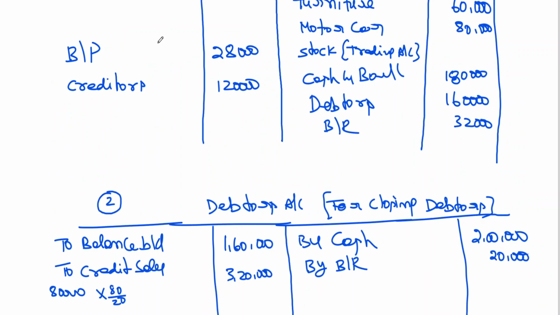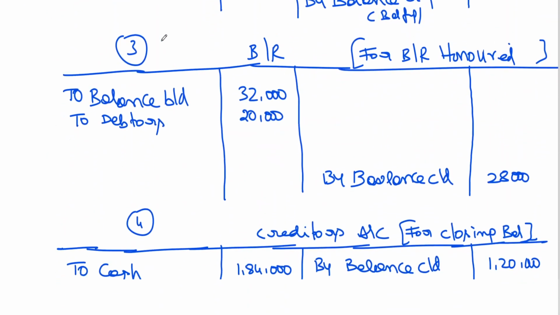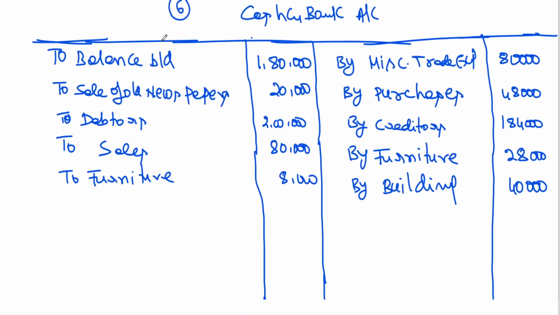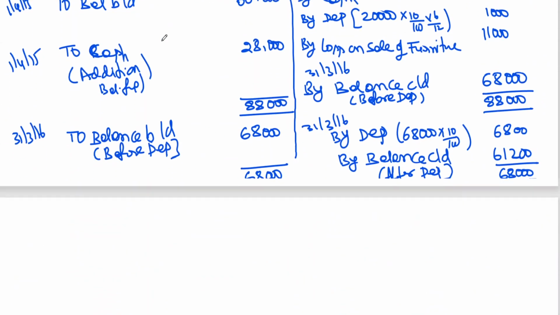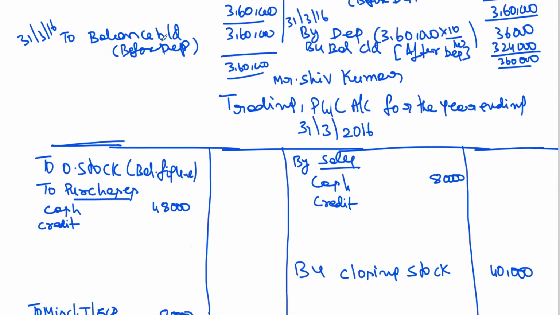Now I think I can take this information to the trading account also. Credit purchases I got 1,92,000. Credit sales I got just now 3 lakhs 20,000.